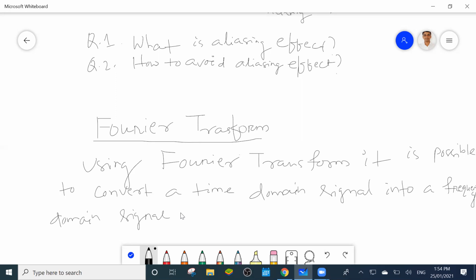So time domain means in the x-axis we will take time. Frequency domain means in x-axis we will take omega, frequency. Suppose I want to draw a signal.